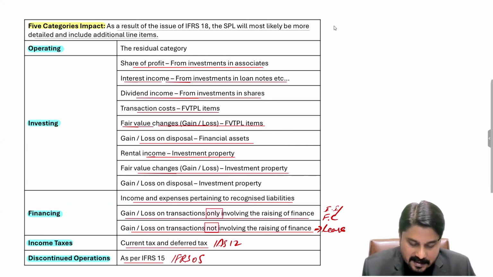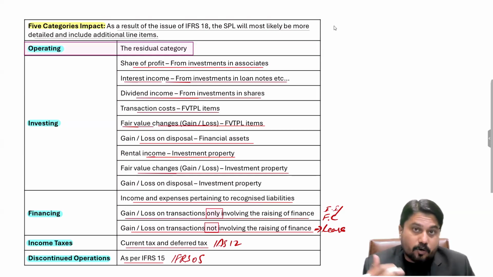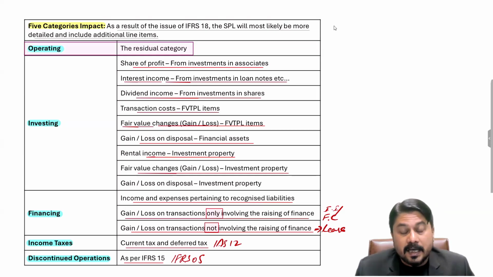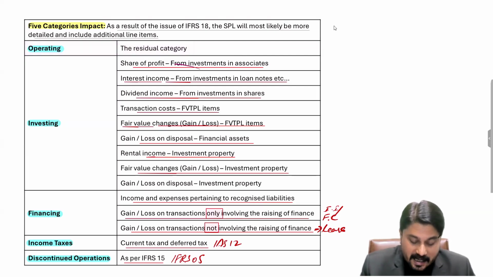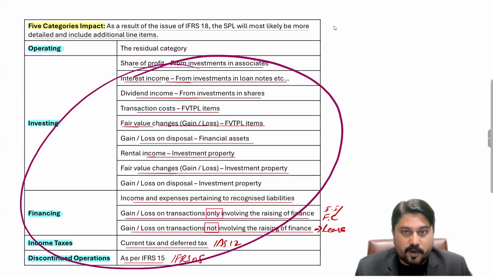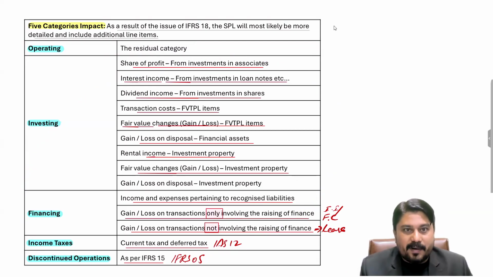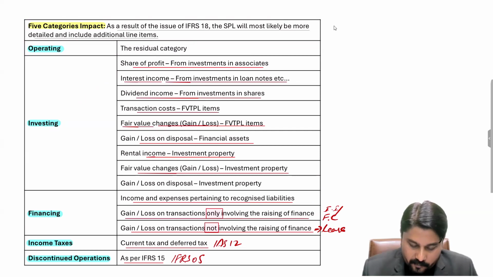But as the core business operation of a supermarket is to sell inventory, any revenue, costs, or anything associated with the ordinary course of business is to be considered as the operating category. And the operating category is a residual category. If any element is not related to these 4 categories, then surely that element is linked with the operating category. Now we are fully done with discussing all these 5 categories.